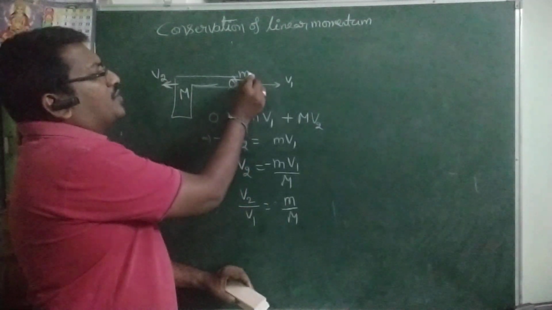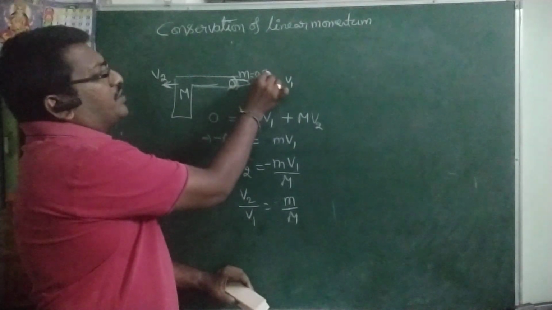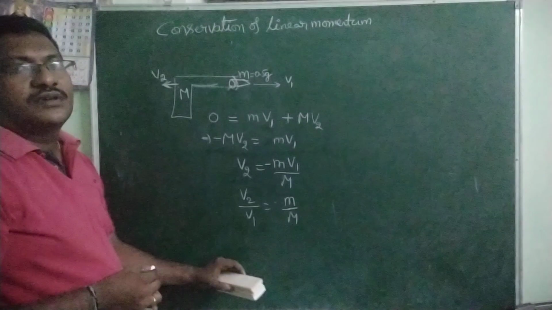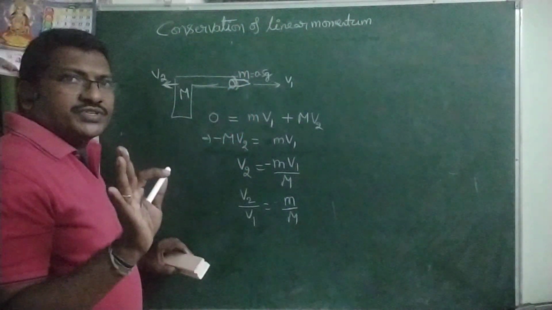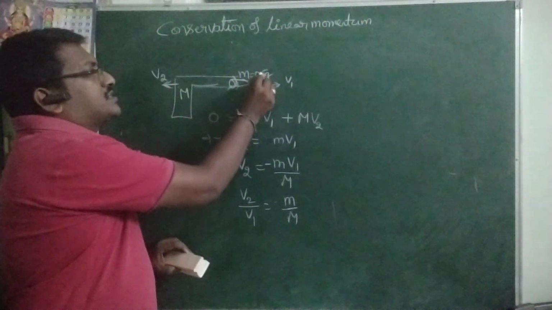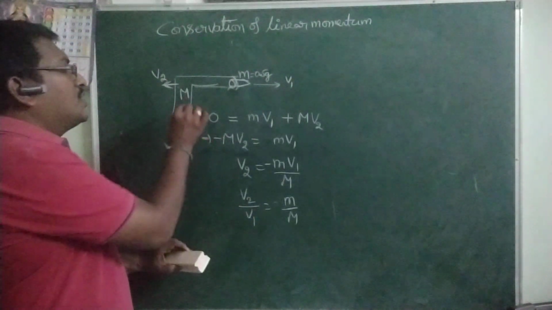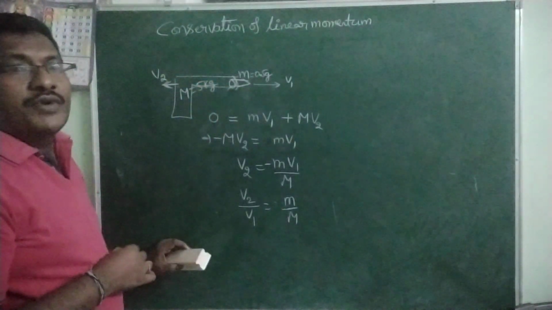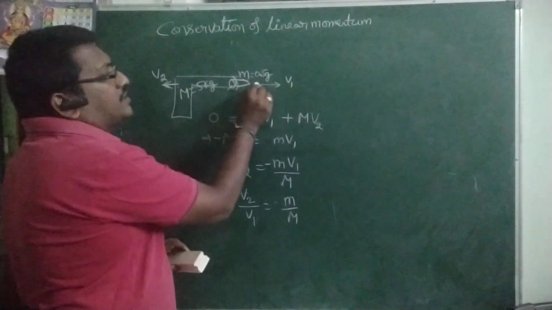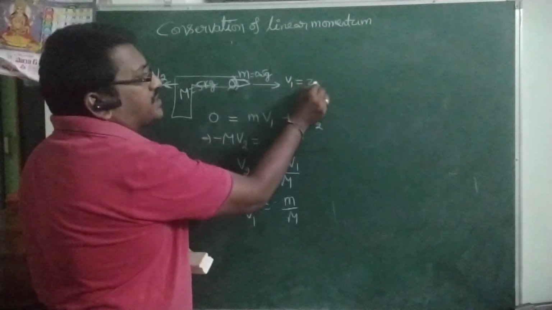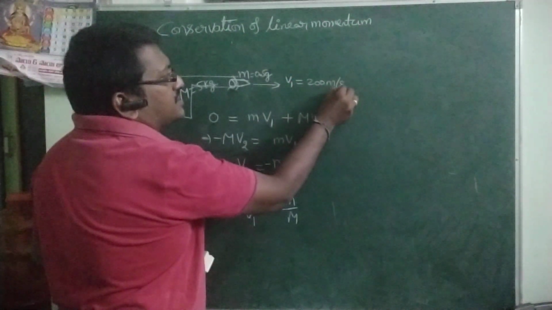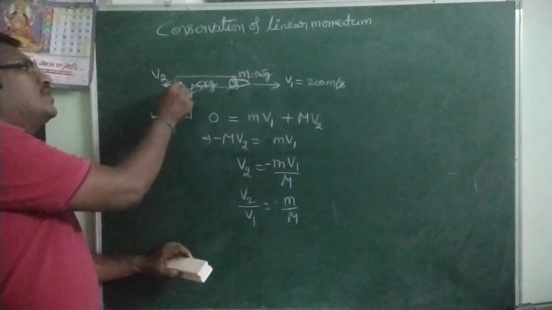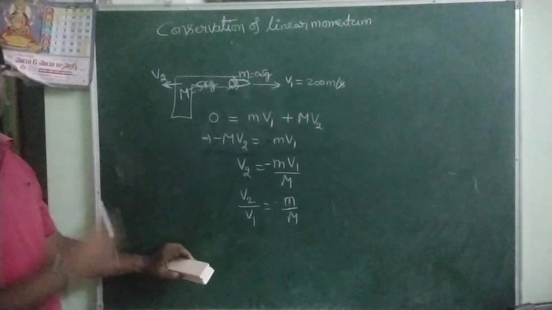For example, a bullet of mass 0.5 grams, or you can take 5 grams as you wish. I am taking the mass of the bullet as 0.5 grams and mass of the gun as 5 kg. When the bullet is fired from the gun, the bullet is moving with a speed of 200 meter per second. Then what is the recoiling velocity of the gun?